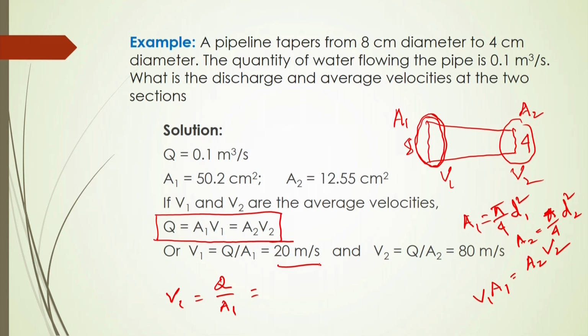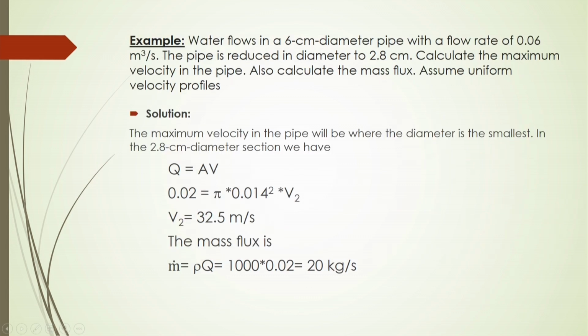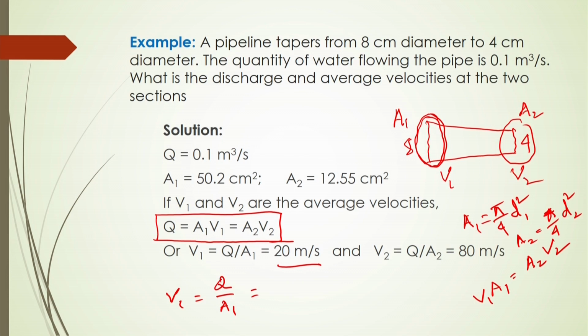But before calculating this, be careful that all the dimensions should be considered in a particular system, not a mixed system, like MKS system here and SI system there. Always it should be the same system, like the SI system. Here, 8 centimeter is given and the flow rate is given in meter cube per second. So, you have to convert the centimeter to meter. Then after substitution of d 1, you calculate A 1 and A 2. After that you divide Q by A 1, then you will get 20 meter per second.